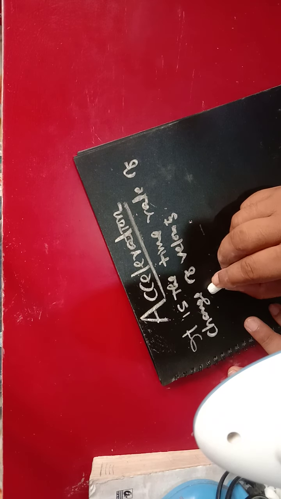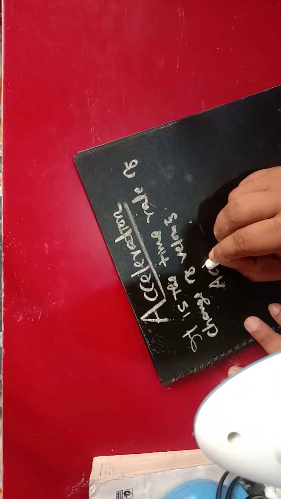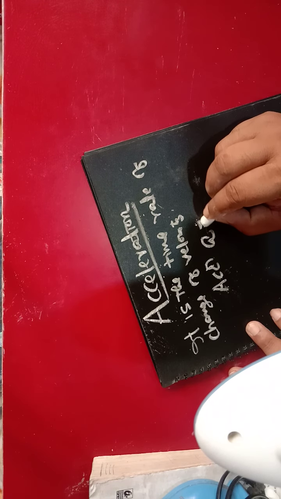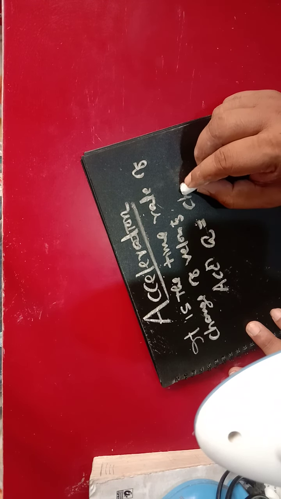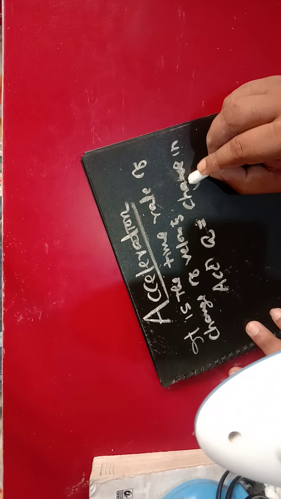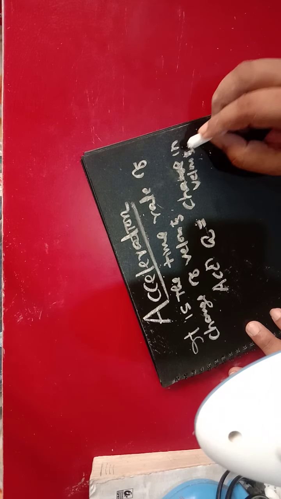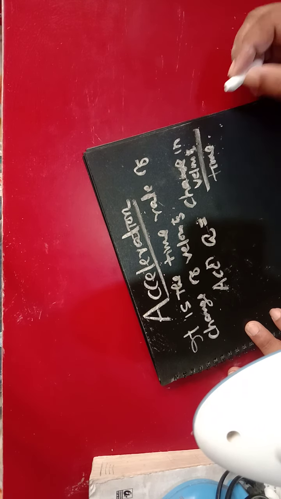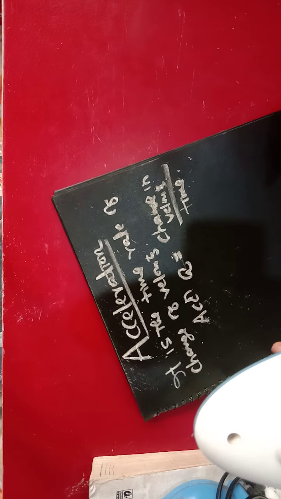And that we call acceleration, we denote it by a, that is equal to change in velocity by time, change in velocity upon time. This is your acceleration. The biggest question here is that change in velocity: in what cases can you tell the velocity is changing? Just note it here now.